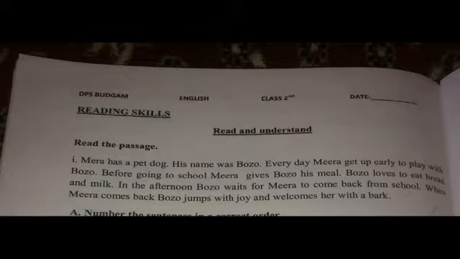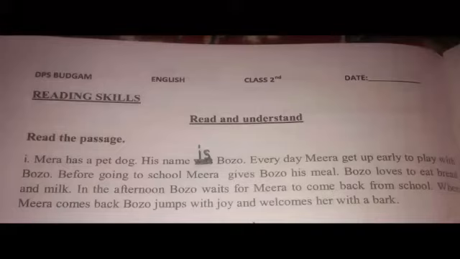Now, let us start. Mira has a pet dog. His name is Bozo. Every day, Mira gets up early to play with Bozo. Before going to school, Mira gives Bozo his meal. Bozo loves to eat bread and milk. In the afternoon, Bozo waits for Mira to come back from school. When Mira comes back, Bozo jumps with joy and welcomes her with a bark.